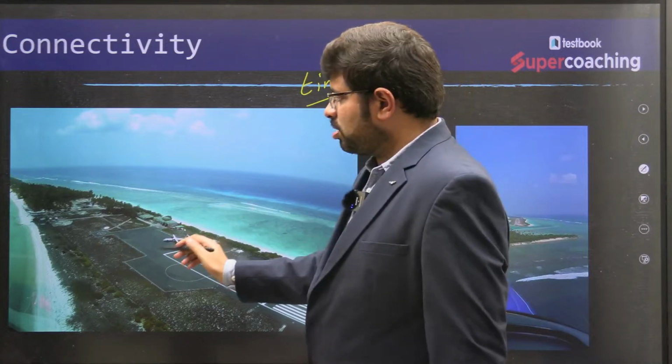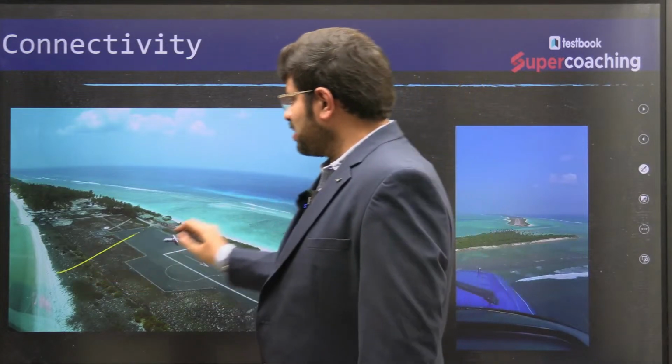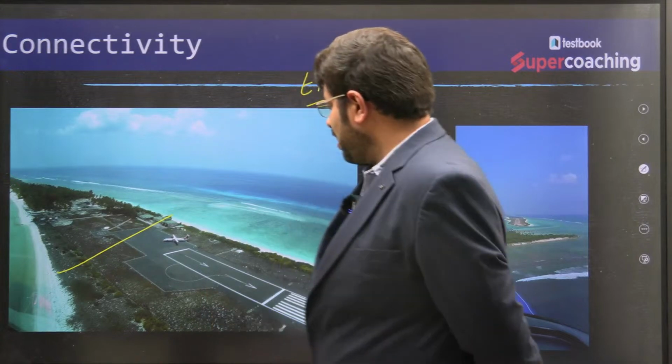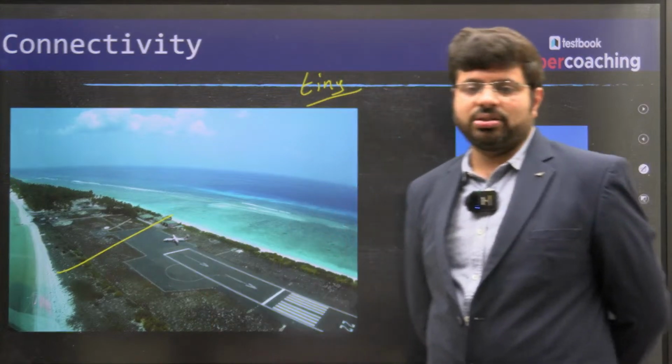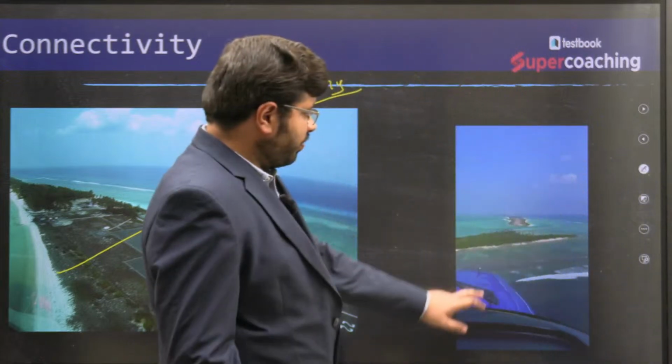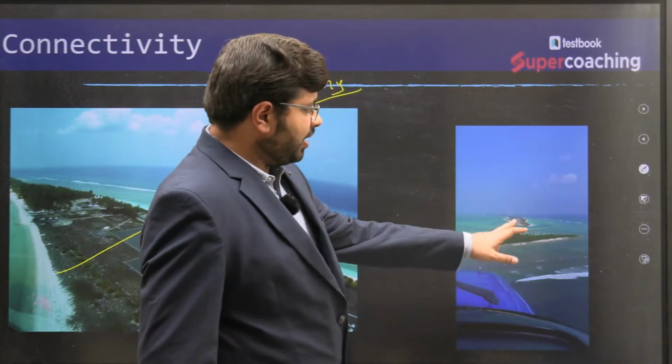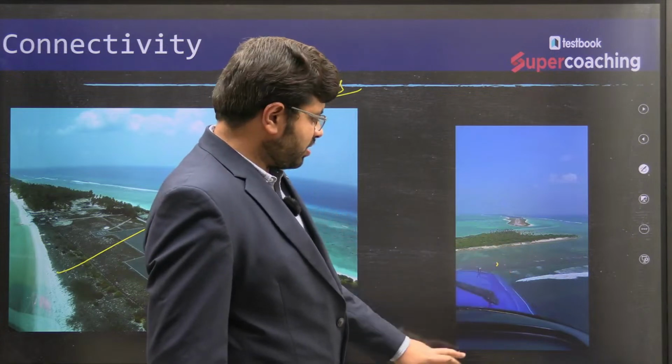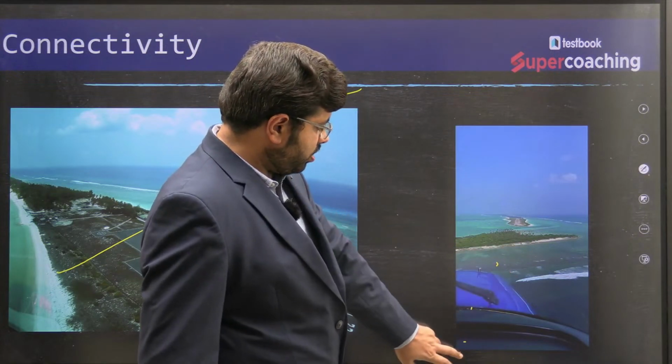You see this from one side of the land to the other side of the land. Look at how much area they are covering in terms of the width. The width is very, very narrow. You can see this picture which shows the tiny extent of land where flights come. You can check this video.